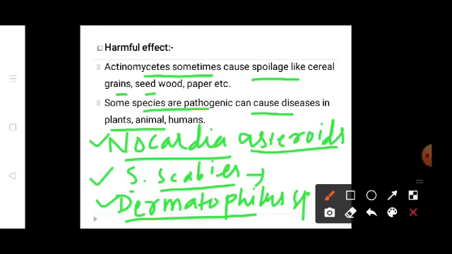Then for classification, we saw that Bergey's Manual of Systematic Bacteriology, volume 4, mentions the actinomycetes. Then we saw reproduction: mostly they reproduce by spore formation or by fission. Then we saw the beneficial and harmful effects of actinomycetes.